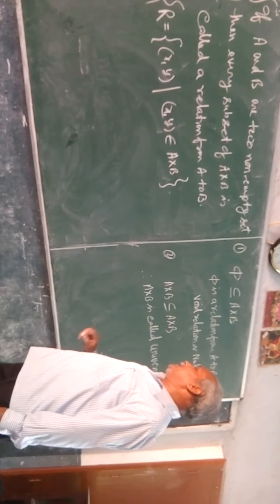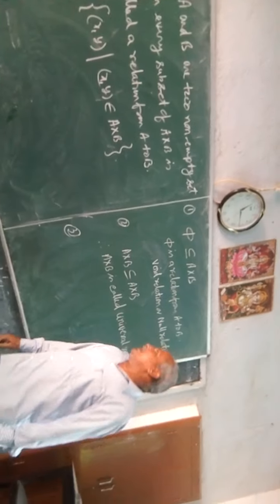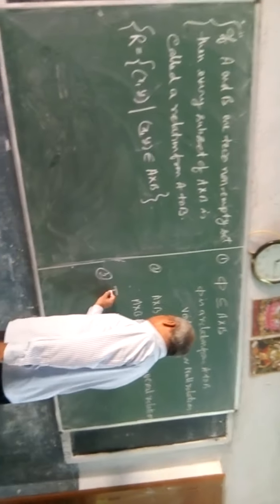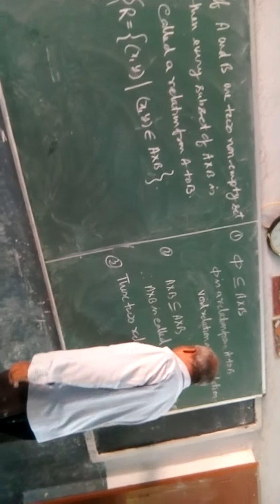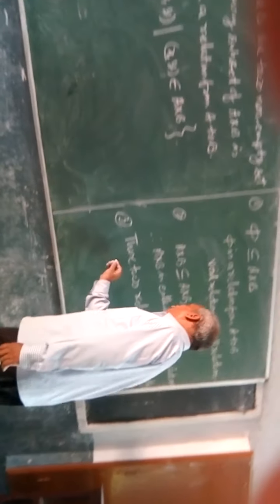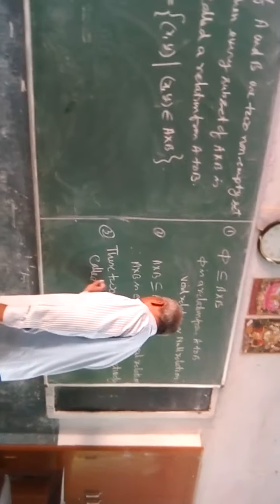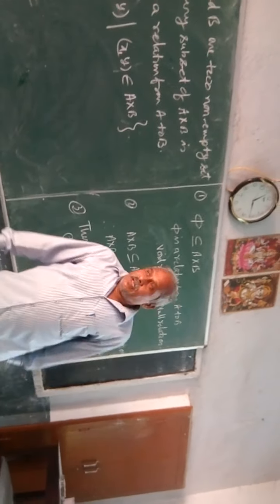And third, these two relations are collectively called trivial relations.